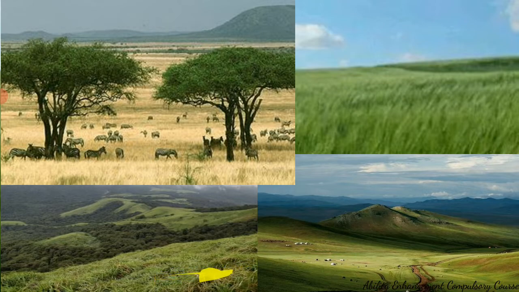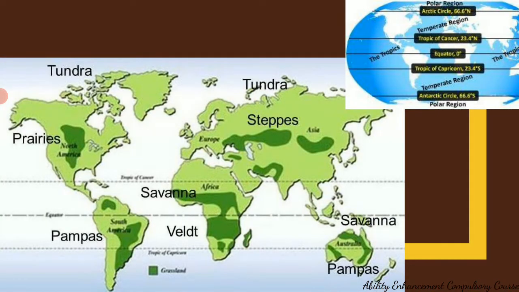What is shown over here is a type of tropical grassland called shola grasslands. This picture is from Karnataka. It can be seen in Kudremukh. It can be seen in other Western Ghat regions, in the Nilgiris, in Anamalai Hills, in the Dandeli region of North Karnataka. So these are a subtype of tropical grasslands called shola grasslands, very characteristic of the Western Ghat region. We also have temperate alpine grasslands which are found in the Himalayas. So basically, if we divide in a very brief way, grasslands can be found in the tropical region. So we can have tropical grasslands or we can have temperate grasslands, and the types have been shown in this map.